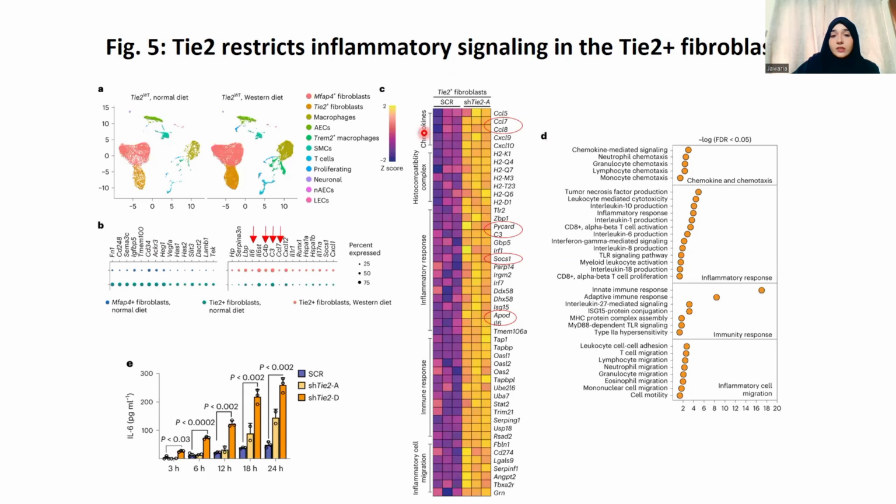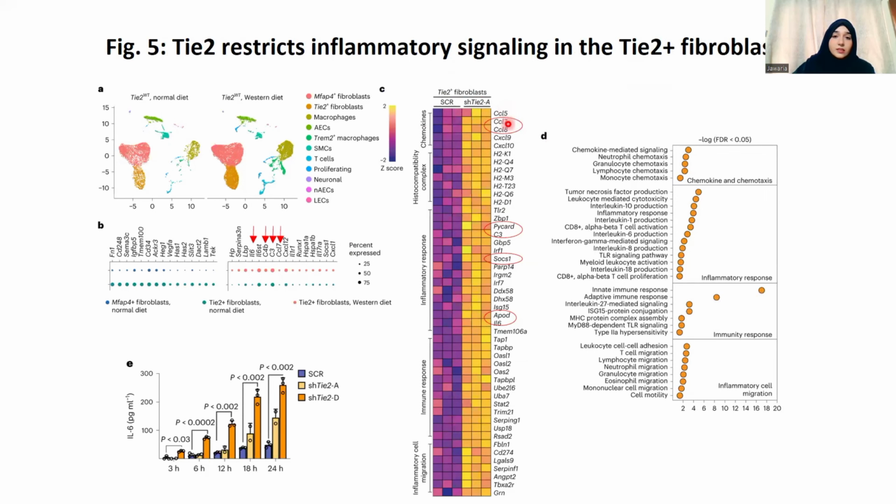And in figure C, this is the heat map, in which, after isolating those Tie2 plus fibroblasts, they transduced some fibroblasts with the scramble control vector, and some with short hairpin Tie2 lentiviral vectors, in order to induce RNA interference. Here we can see that the expression of all these genes is enhanced in those Tie2 plus fibroblasts in which the short hairpin Tie2 lentiviral vector is transduced.